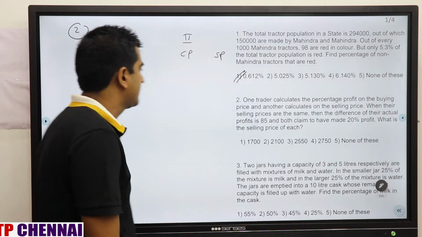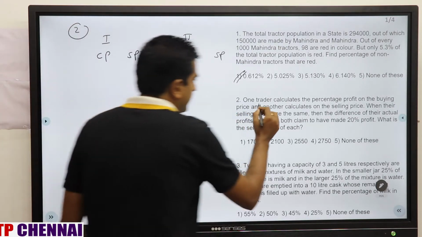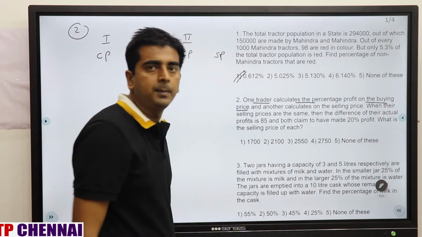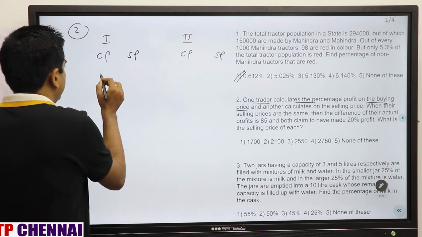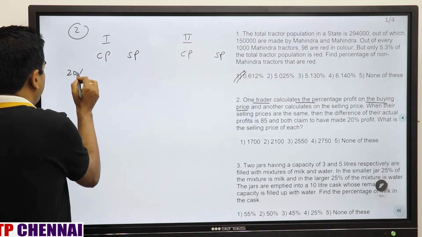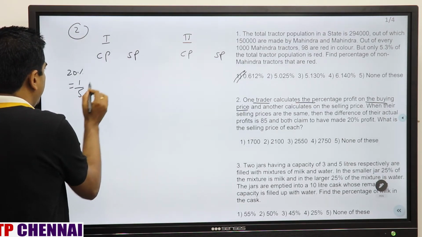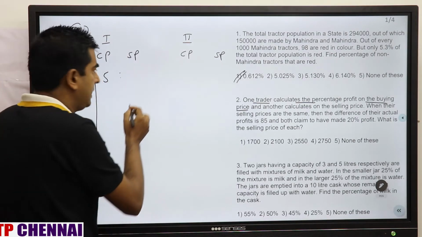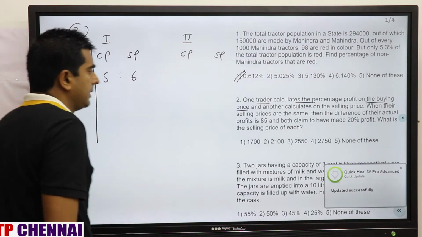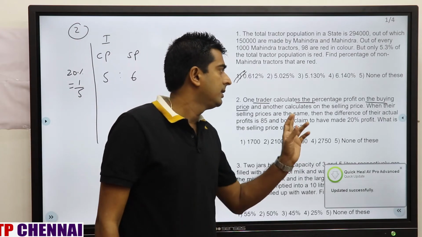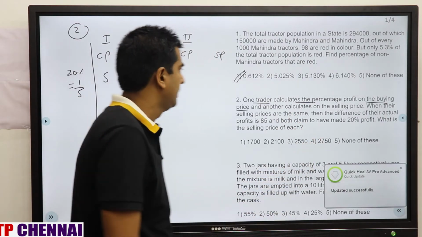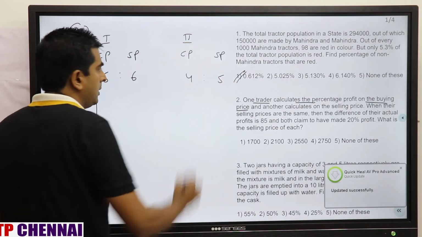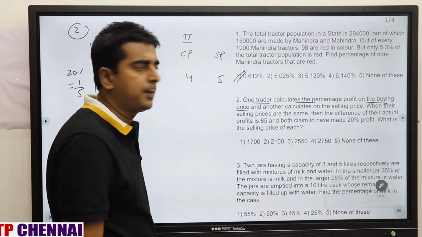What is the 20% fraction value? 1 by 5. But the first trader calculates percentage profit on buying price. What is the meaning of buying price? Cost price. That means 20% fraction value is 1 by 5. If 5 is CP, 1 rupee profit is there, so this will be 6. And the second trader calculates percentage profit on selling price. So here it will be 5 and here it will be 4, because both of them are getting 20% profit.